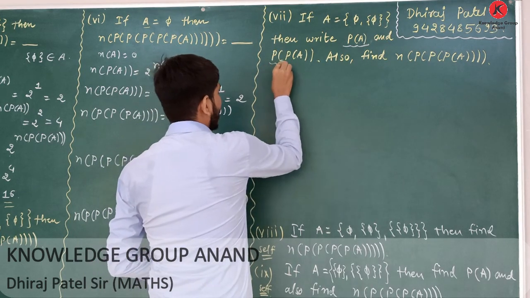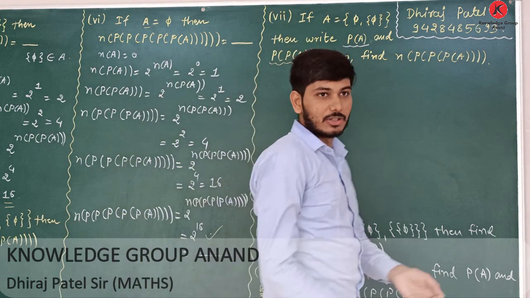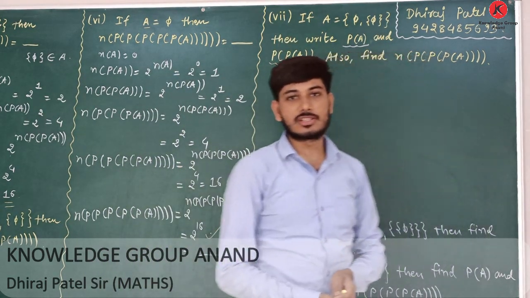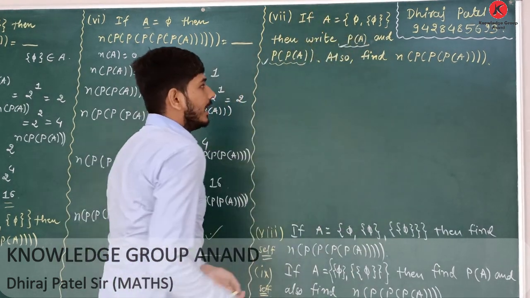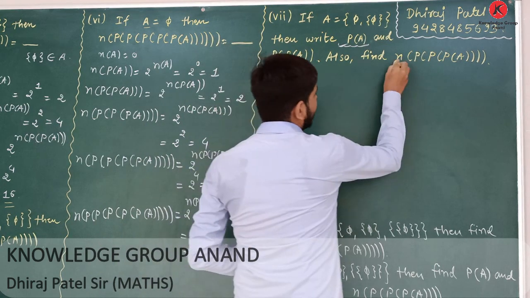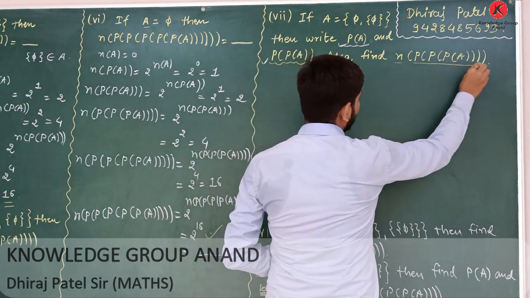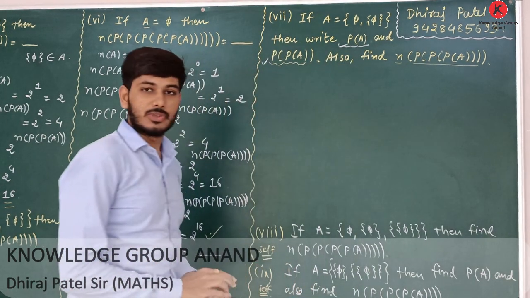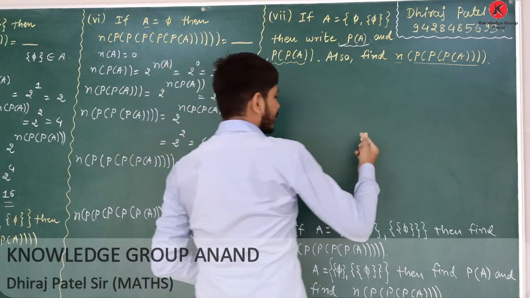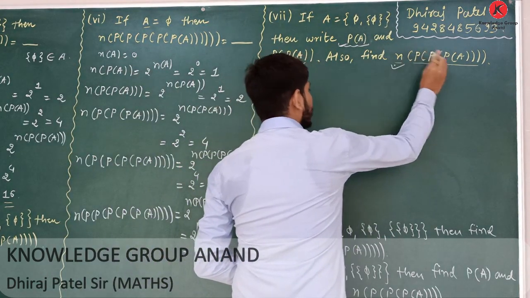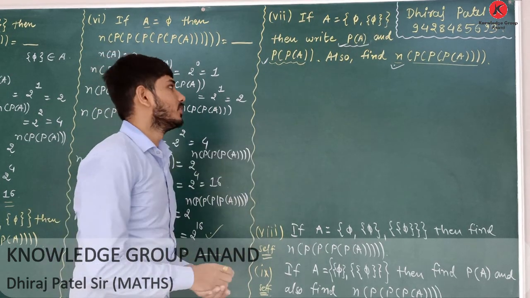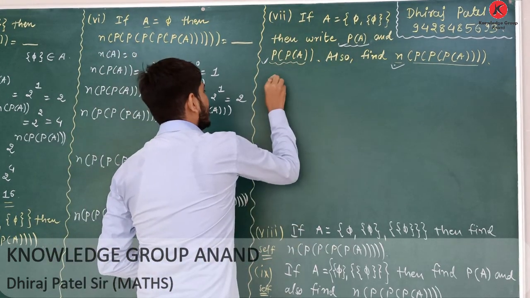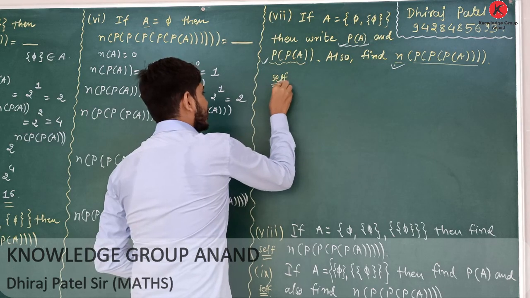This one is your task. And also find the number of elements in the power set of A. This question is in your self practice.